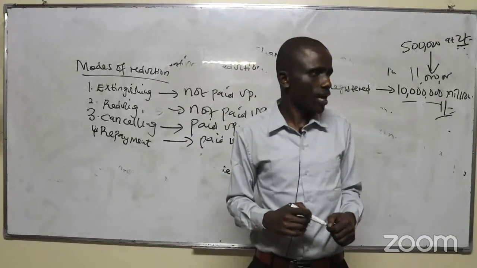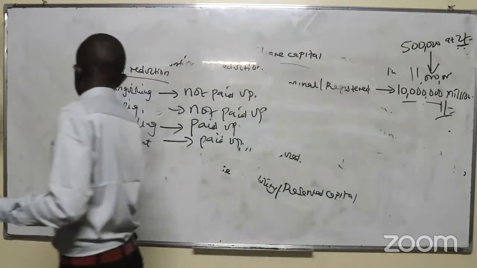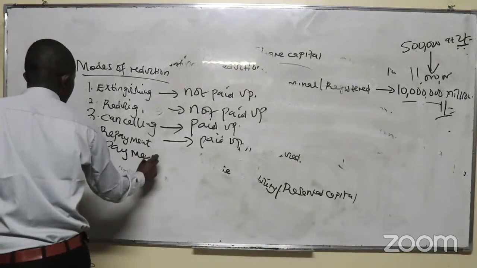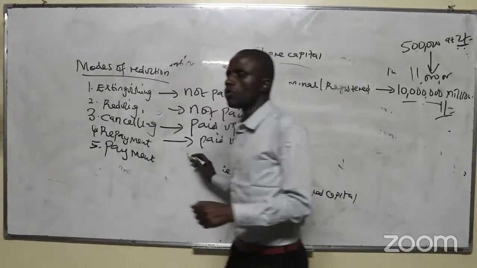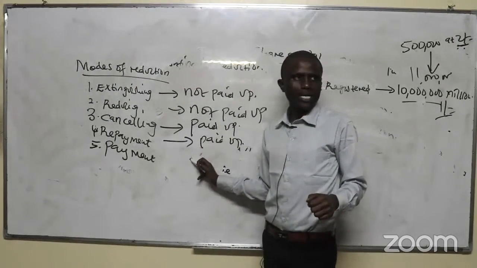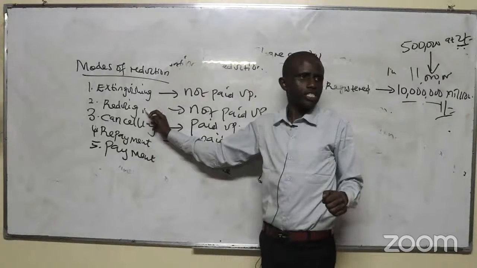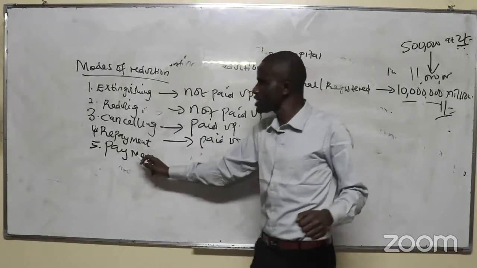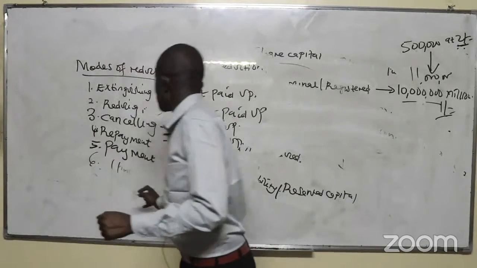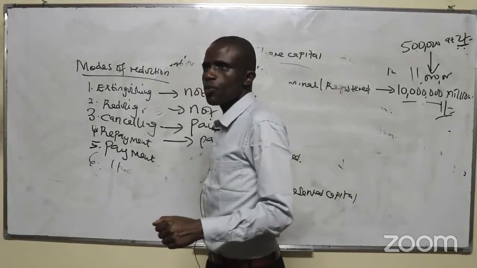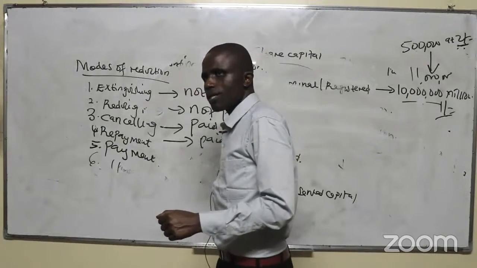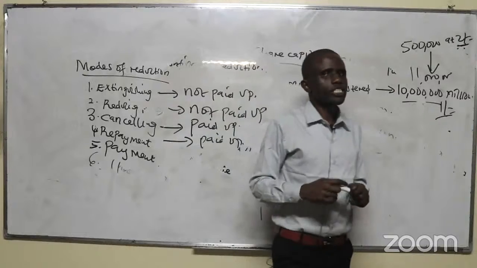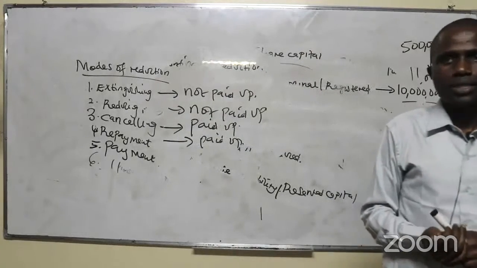Then repayment is also on paid up share capital which is in excess of the needs of the company. And number 5, we said, is payment of the paid up share capital which is in excess of the needs of the company, and reducing liability on any shares not paid up. Is that clear? And number 6 was payment of the paid up share capital which is in excess of the needs of the company, and extinguishing liability on any shares not paid up.